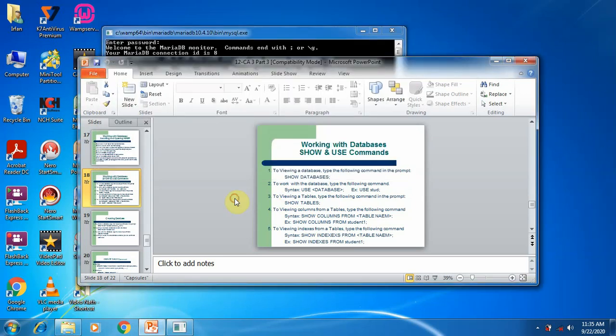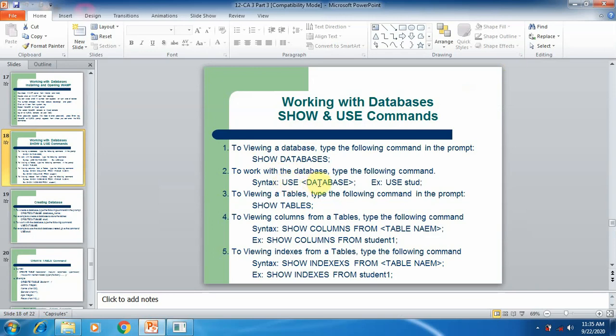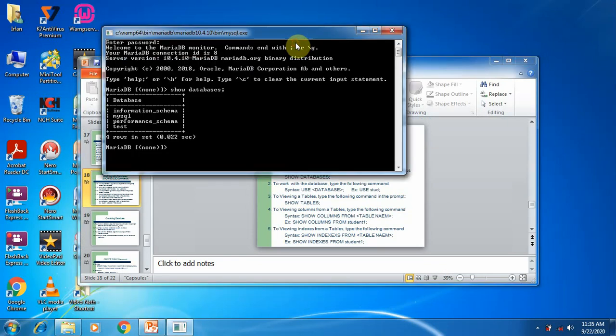The next command which we are going to use is the use command. To work with a database, type the following command. If you want to use any database, simply type use and then the name of the database.